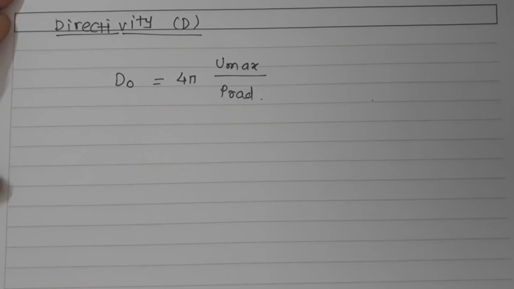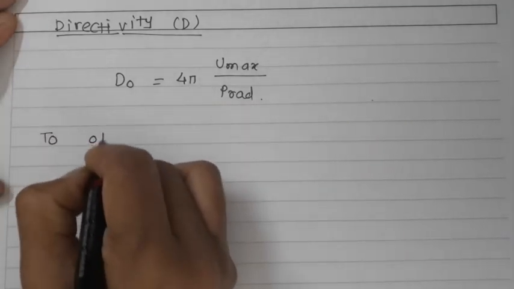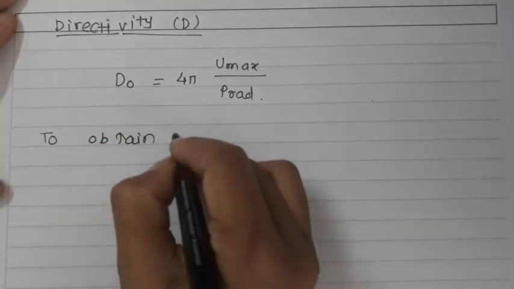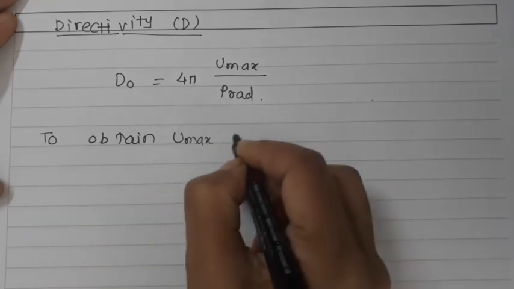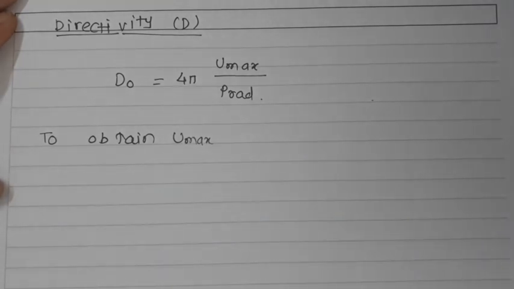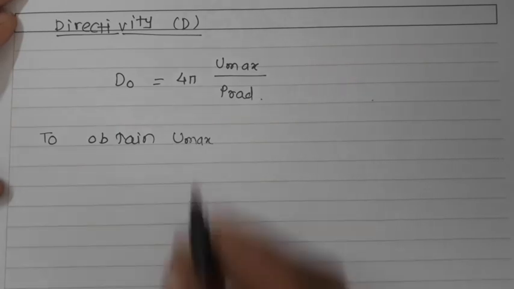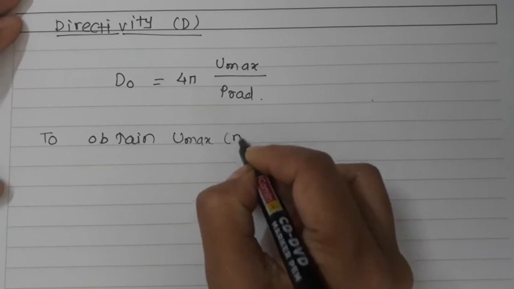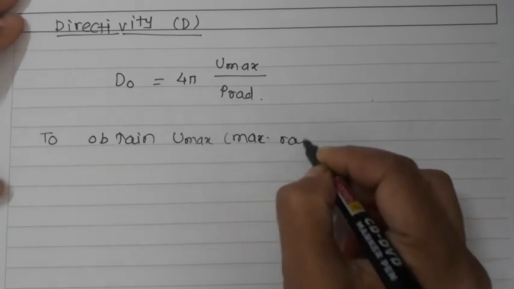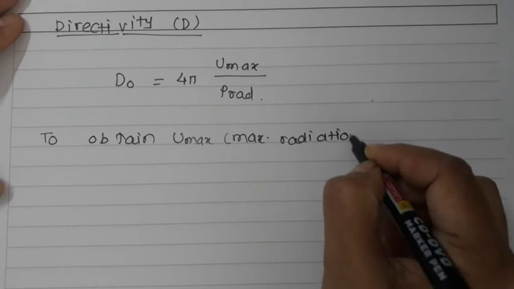So how are we going to find out U max, the maximum radiation intensity?